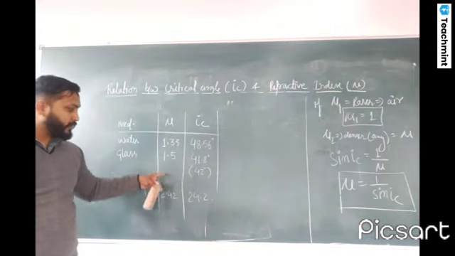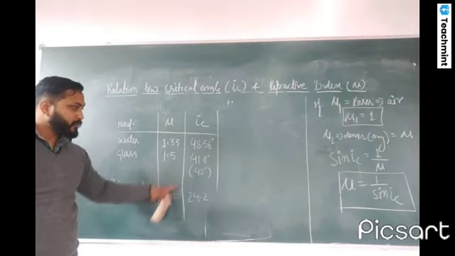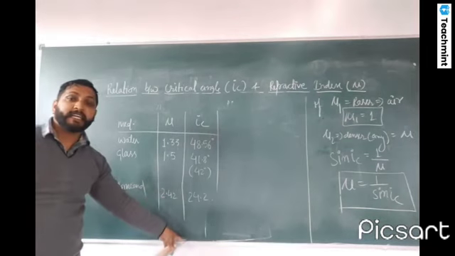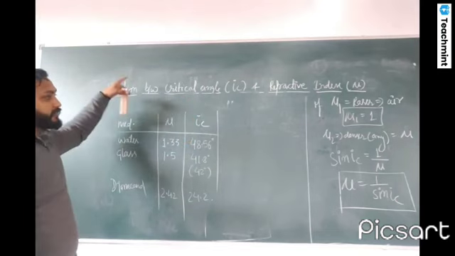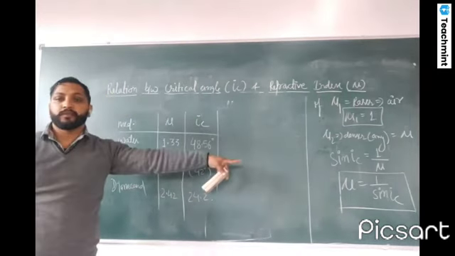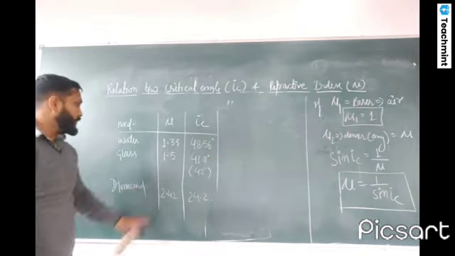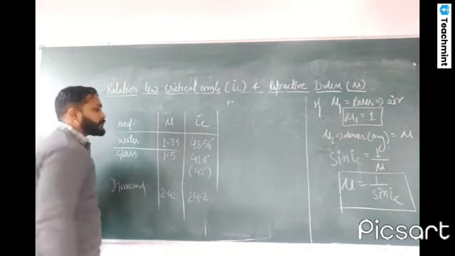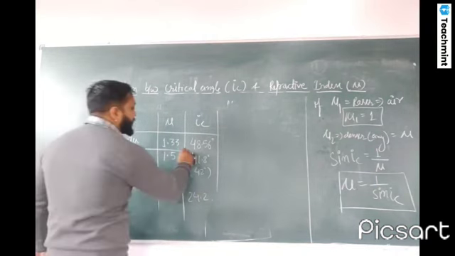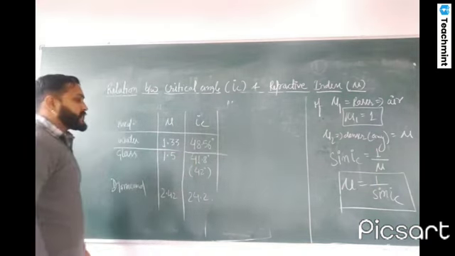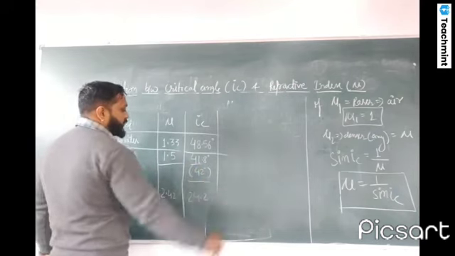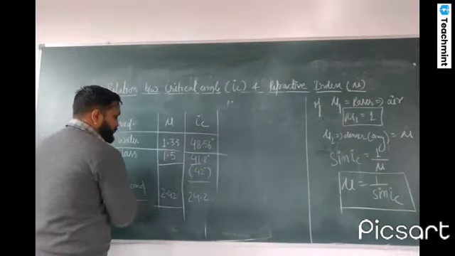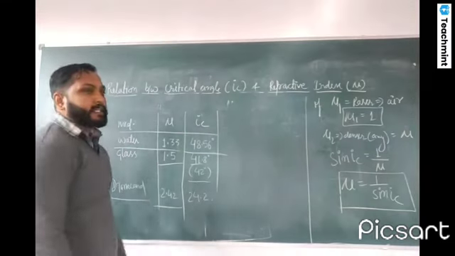On increasing the value of refractive index, the value of critical angle decreases. So the critical angle and the refractive index are inversely proportional to each other. For example, water refractive index is 1.33, so the critical angle is 48.56. For glass it is 41.8 or 42. And for diamond the refractive index is 2.42, and its critical angle is 24.2.